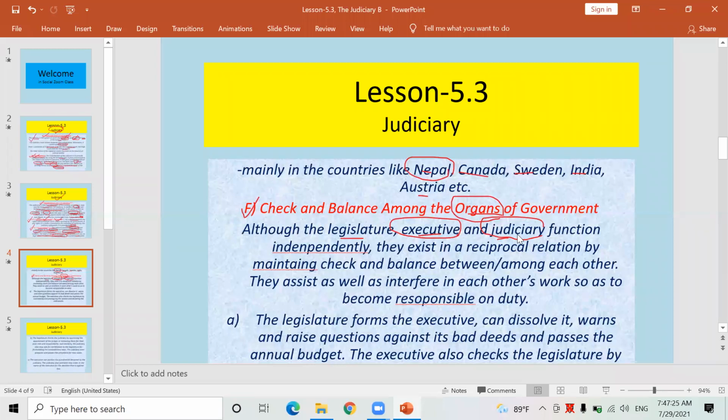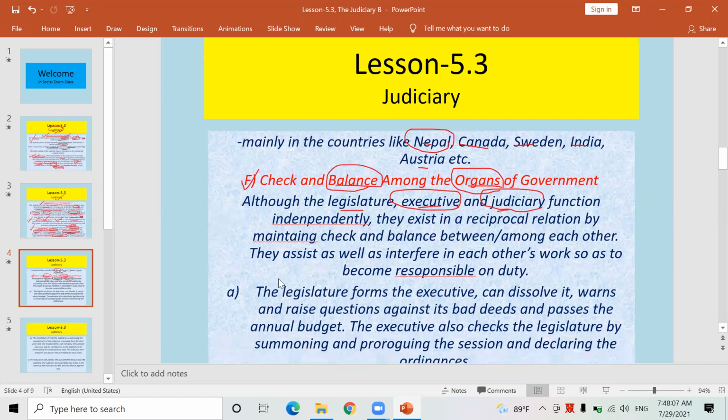The Supreme Court, High Court, and District Court have to give fair verdicts and decisions on the basis of existing laws, without interfering with the executive and legislature. I mean to say that these three organs of government can work independently, but without disturbing each other. It is called balance. Yes, they have a relation of check and balance. This is another function of the judiciary.